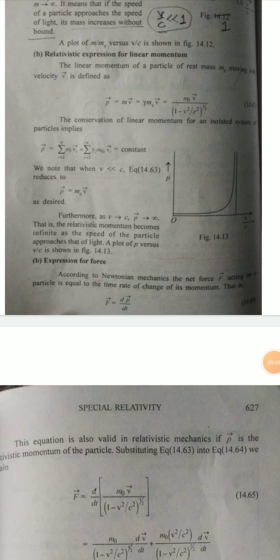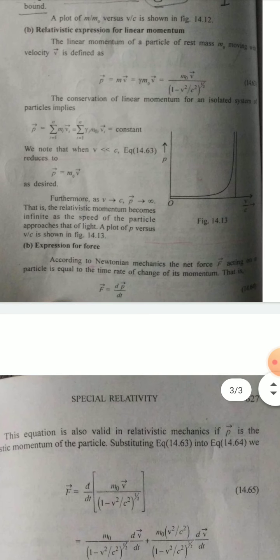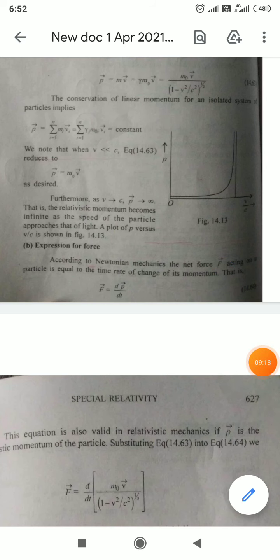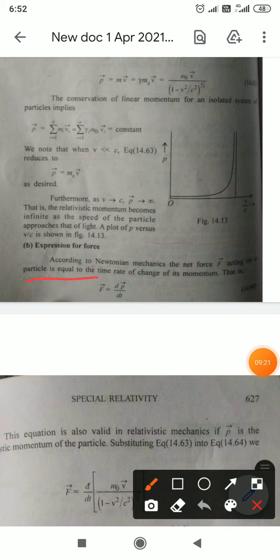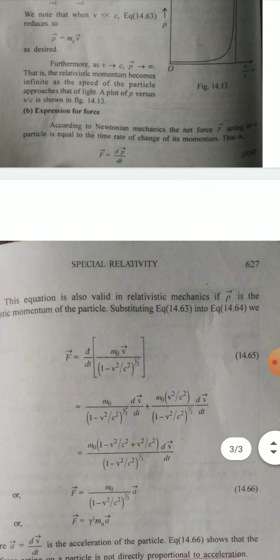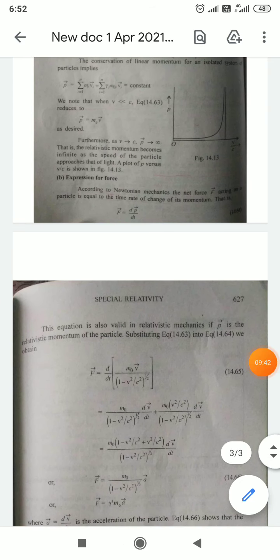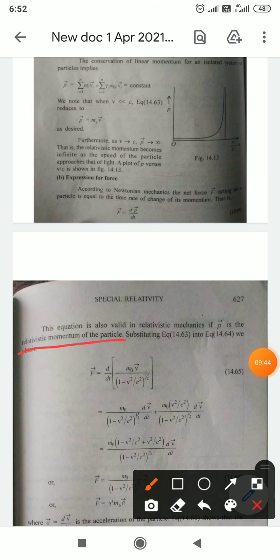According to Newtonian mechanics, the net force F acting on a particle is equal to the time rate of change of momentum, that is F equal to dP by dt, that we know. Now this equation is valid in relativistic mechanics if P is the relativistic momentum of the particle.